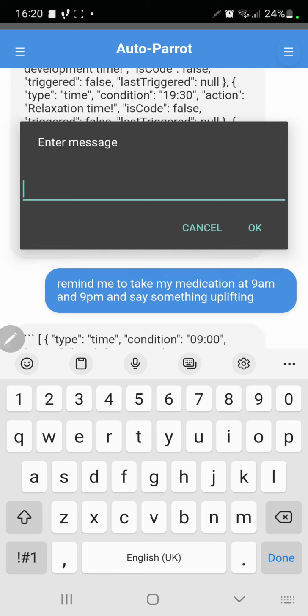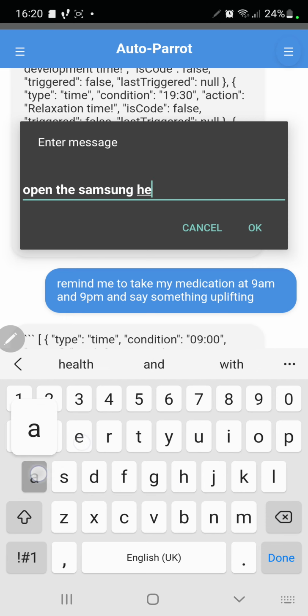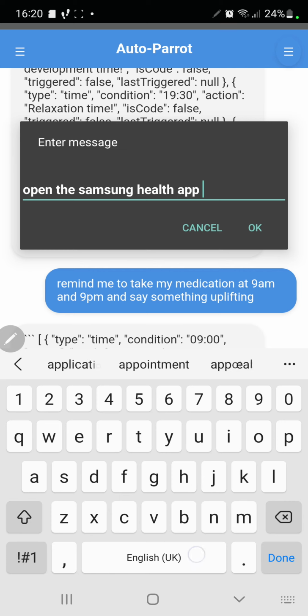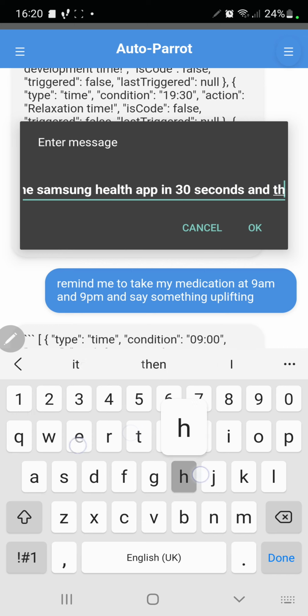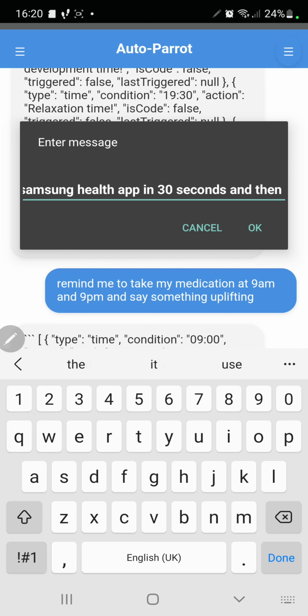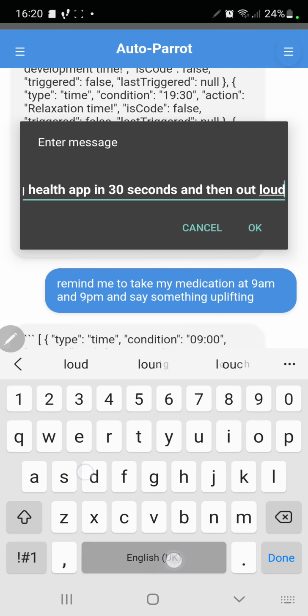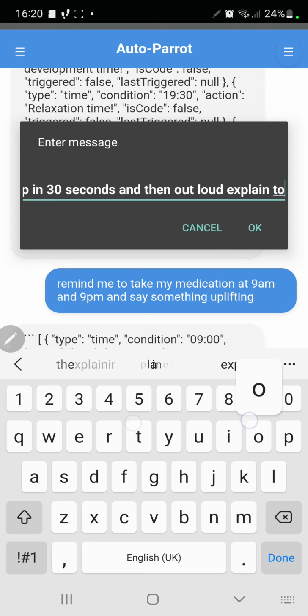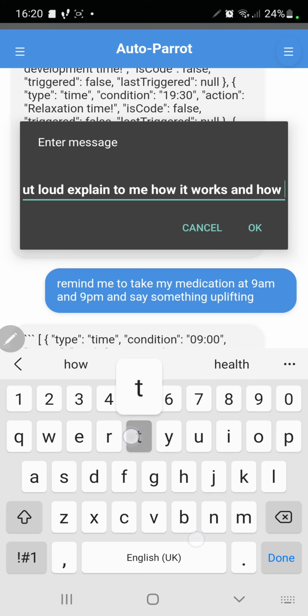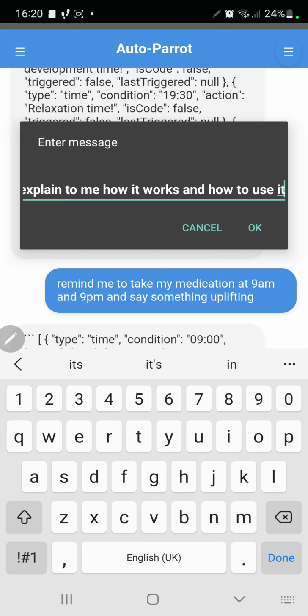So what I'm going to do is say open the Samsung Health app in 30 seconds, and then out loud explain to me how it works and how to use it.